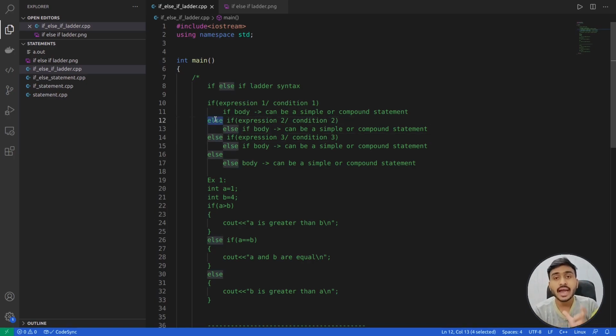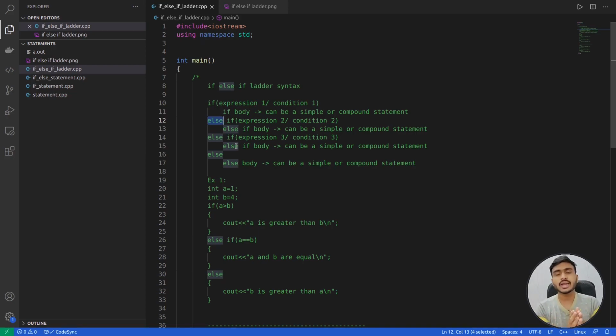Over here we are writing else if. So you have to write the else keyword followed by a space followed by if. After writing else if, you can write another expression, that is expression 2 or condition 2, and then the else if body, and so on. You can write as many else ifs as you want. And for each and every else if you can write a different condition. If you want to write the same condition as well, that's fine. I mean, it's your call.